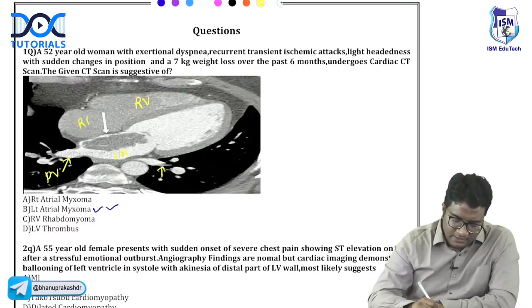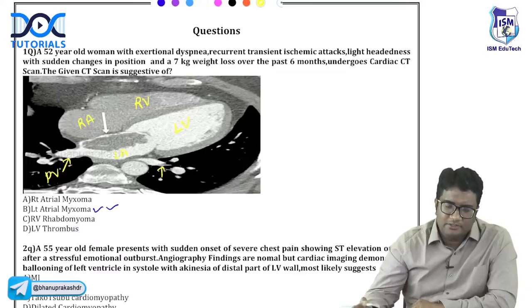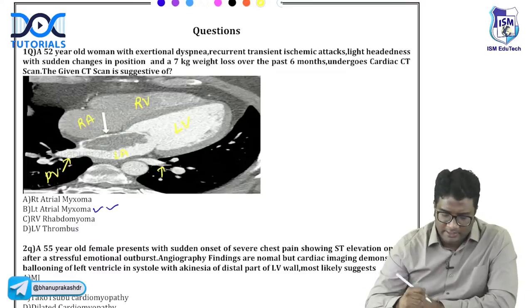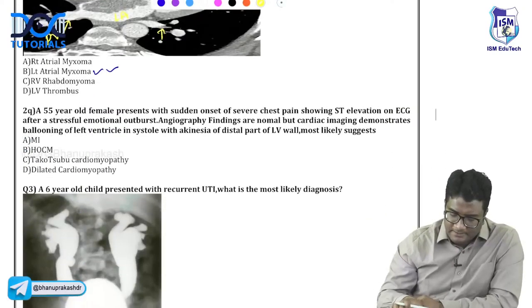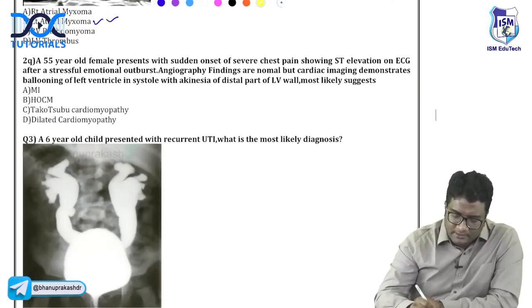This is the right atrium. This is the right ventricle. And this is the left ventricle, right? Just a radiological anatomy question. You need to just identify this mass that is present in the left atrium: left atrial myxoma. Try to answer this. Let us do the second question.